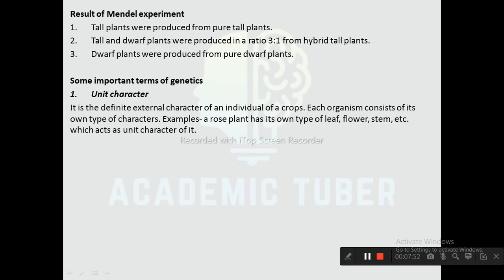First one is unit character. It is a definite external character of an individual of a crop. Each organism consists of its own type of character. Example, a rose plant has its own type of leaf, flower, stem, etc., which act as unit characters of it.